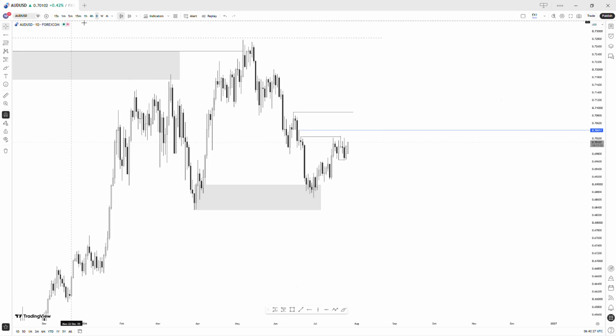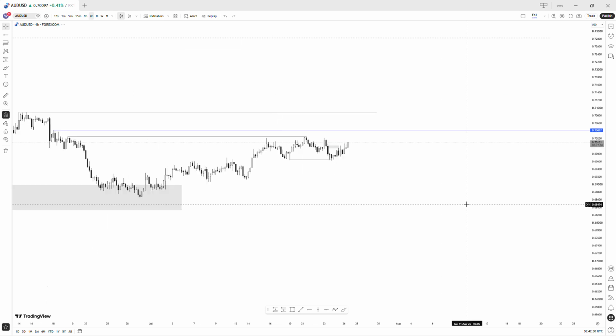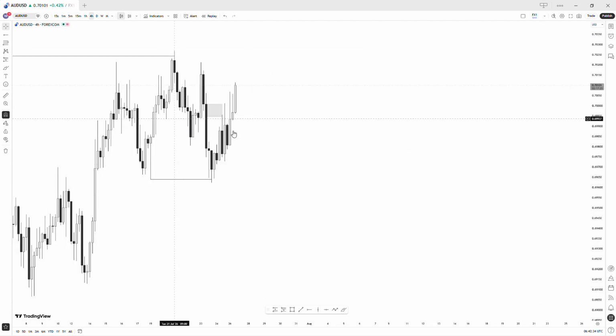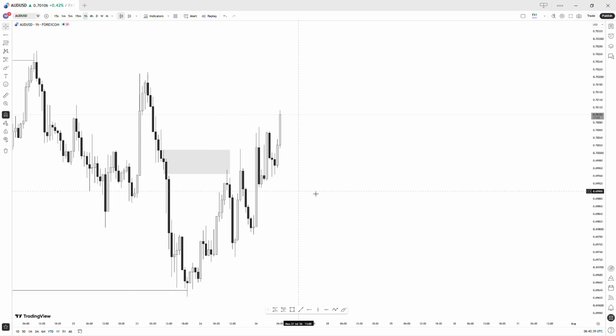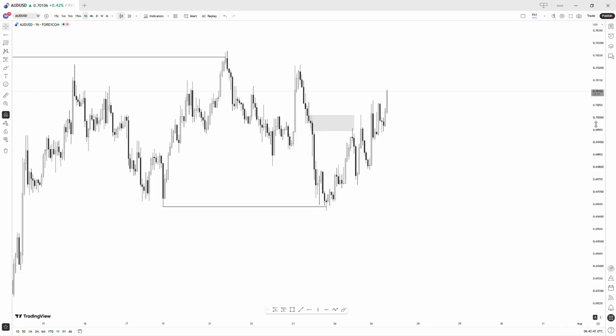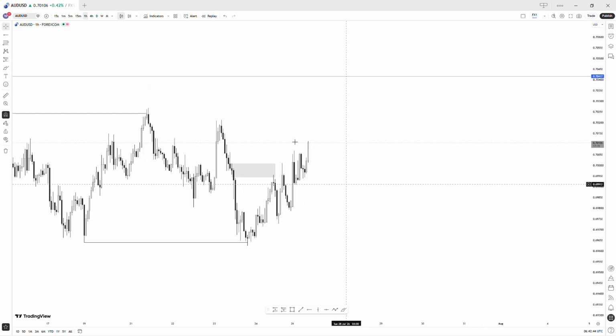At the moment, if we go to the daily time frame, what we can see is that AUDUSD is very bullish, and we would like to see an inducement, then the continuation. So today we should just be patient with the pairs, let them show us the inducement, then we go long. So I believe somewhere around New York session we might maybe see a sweep of the lows, then the continuation back to the highs.